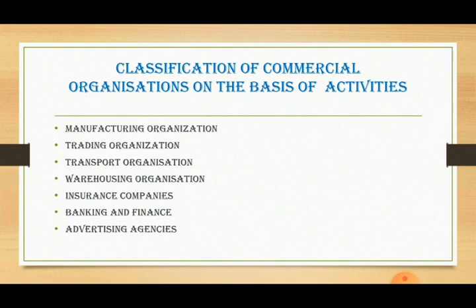Next is insurance company. Insurance company sells insurance and in return they provide protection against risk to the person who has taken insurance. Next is banking and finance organization. Children, banks also sell and purchase. They sell and purchase money.